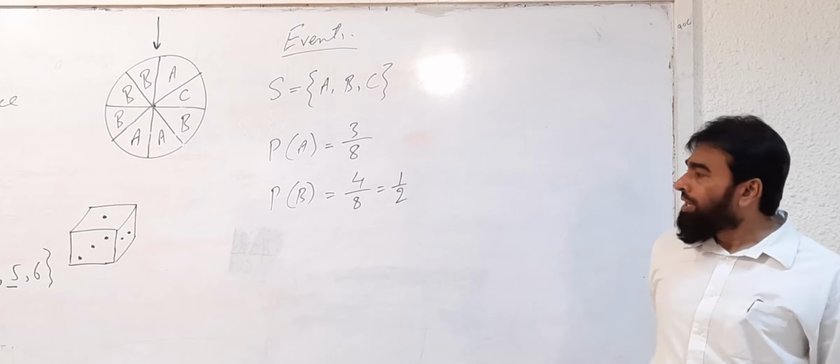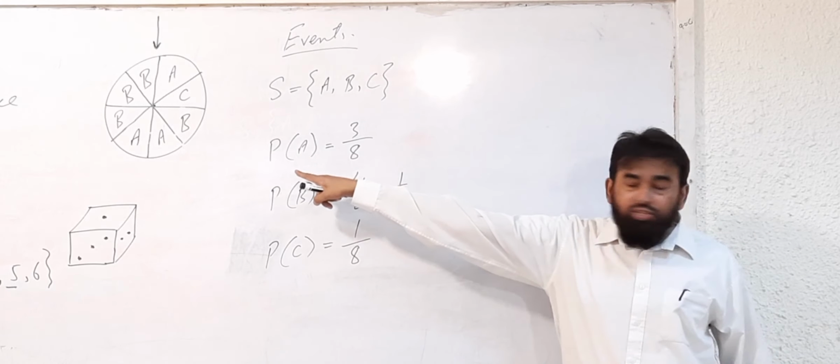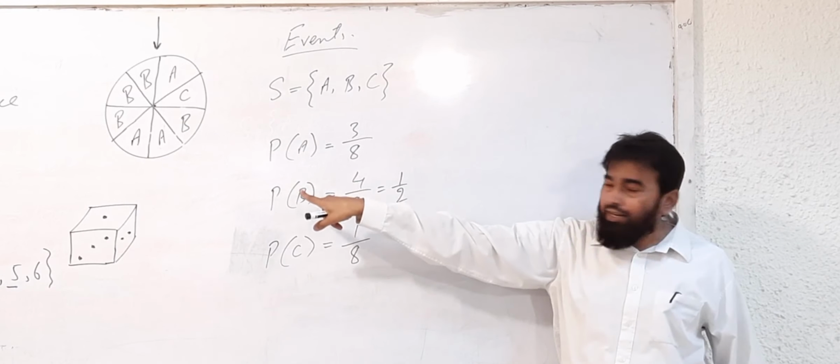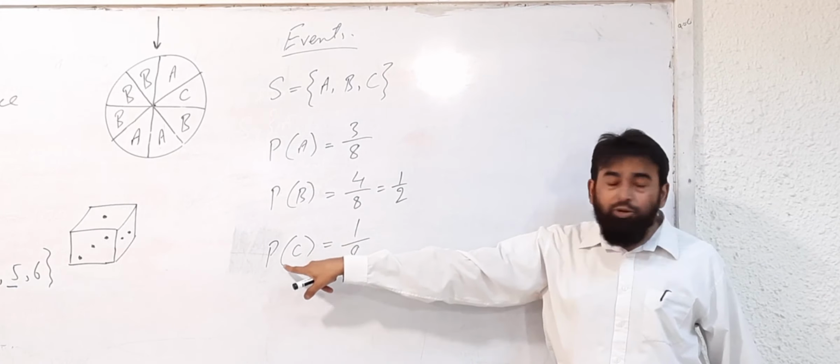Okay. Now from this you can see that here I have discussed 3 events. First event, the probability of A, second the probability of B, third the probability of occurrence of C. So these are 3 different events which we have made here. So what do you think, if we add up these 3, what should it come to? 1. So let us see, as I told you, the probability of A plus the probability of B plus the probability of C must be equal to 1.